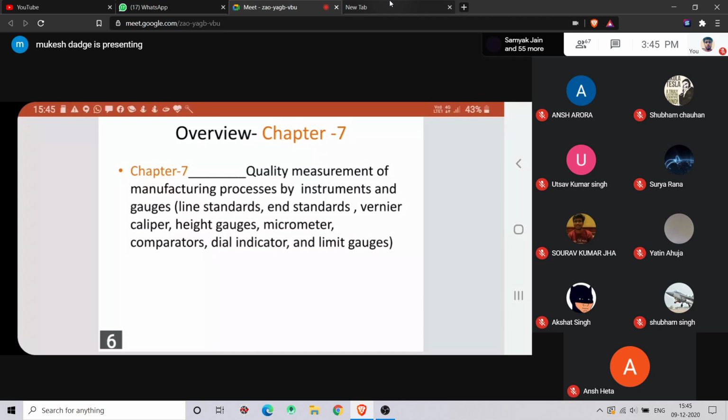Suppose one hole is there and two patches are there. All these things you collectively check on the gauges and ensure the product is okay. So each dimension need not be checked separately. If the gauge is okay and the part is going through that process, the part is okay. There is no need to check each dimension. Then only productivity will increase. What is productivity? Output divided by input.